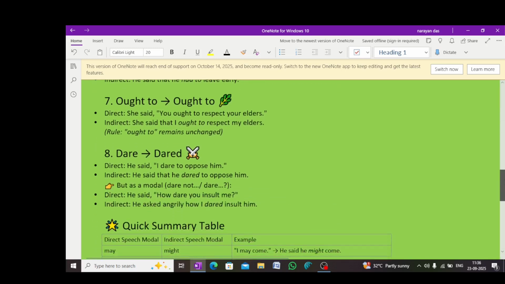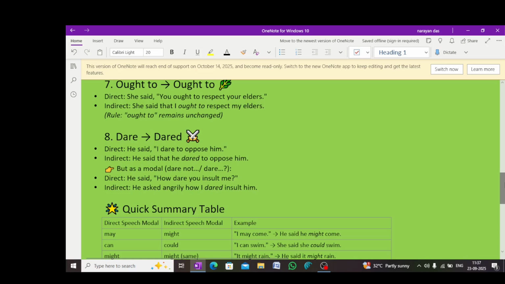Now dare, which becomes dared because it has changed into past. Direct, he said I dare to oppose him. Indirect, he said that he dared to oppose him. So the reporting verb said is past, so dare has become past, dared. But as a modal, dare is used in negative or in question.